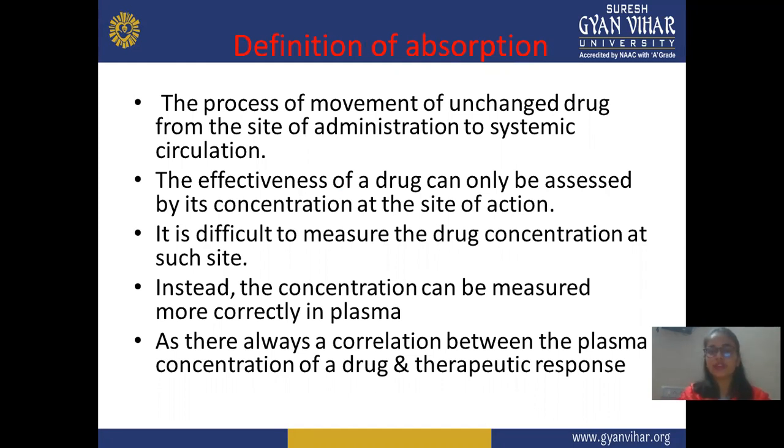The effectiveness of a drug can only be assessed by its concentration at the site of action. The effect or response at a particular concentration depends on how much drug you take, or how much drug is available at the particular site of action. And it is difficult to measure the drug concentration at such a site. It is very difficult to calculate how much drug is available at a particular site. Different methods, maybe in vitro or in vivo methods, are used for calculating the concentration of a drug, but they don't give accurate readings.